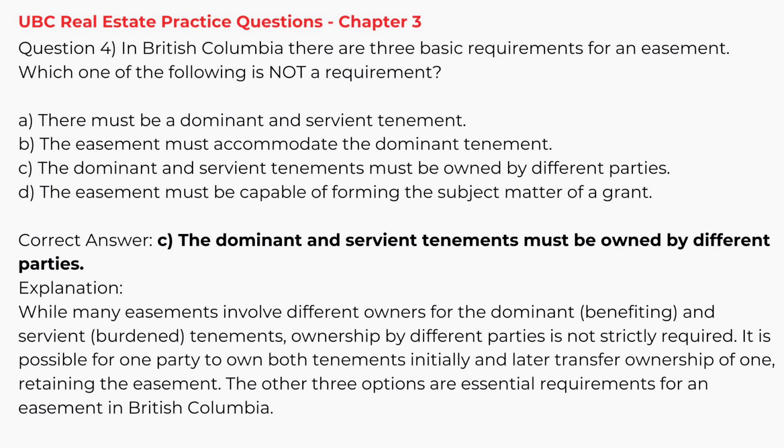Explanation. While many easements involve different owners for the dominant, benefiting, and servient, burdened tenements, ownership by different parties is not strictly required. It is possible for one party to own both tenements initially and later transfer ownership of one, retaining the easement. The other 3 options are essential requirements for an easement in British Columbia.